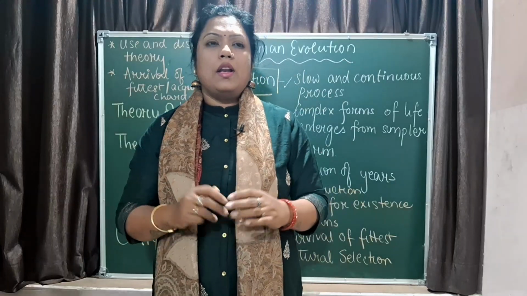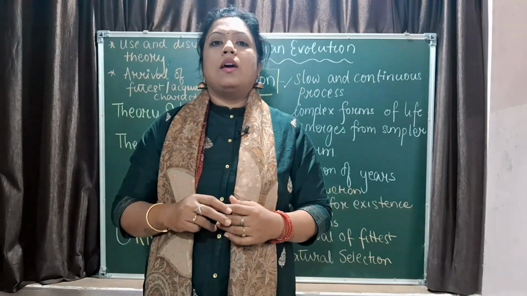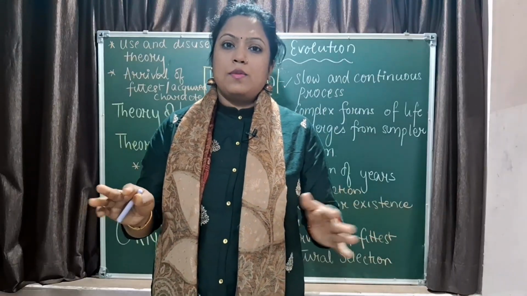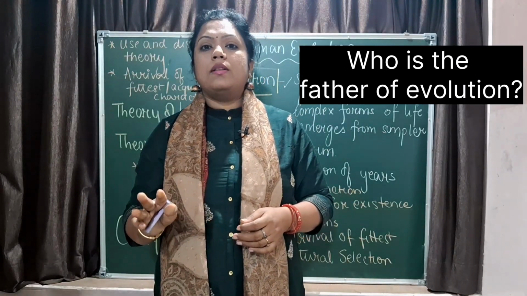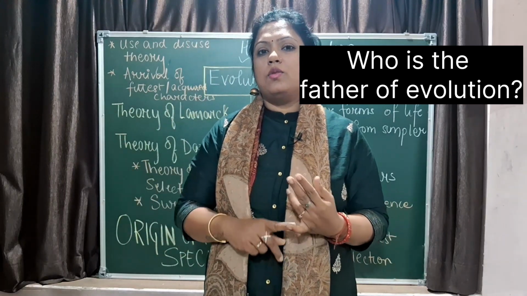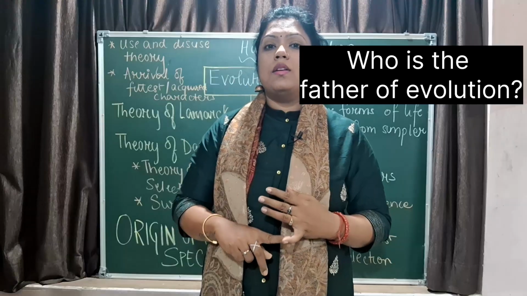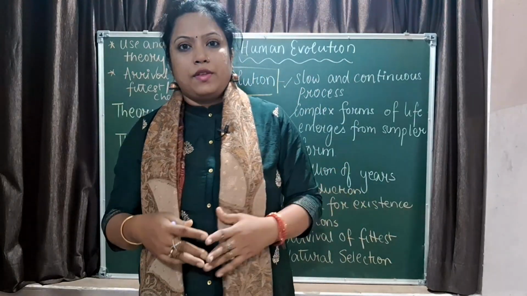So based on all the theories, the selection and then rejection of the theory which was taken into consideration was first Lamarck's. Now Lamarck, you should know the name of the scientist in this case. I hope in this entire syllabus of standard 10 you know the name of Mendel, that is Gregor Johann Mendel, the father of genetics, and here you need to know certain names related to evolution. So Lamarckian theory of evolution says that there is an arrival of the fittest.